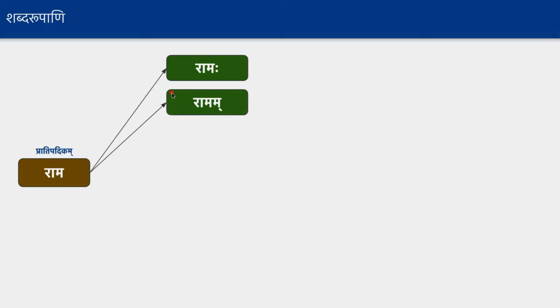Basically, each of the forms which we derive from the Pratipadikam called Rama will have its own meaning. So when you say Ramaha, it's just a subject. You can use this form as a subject in any sentence: Ramaha Gacchati, Ramaha Agacchati, Ramaha Patati. Similarly, the form Ramam can be used in any sentence as an object, like Balakaha Ramam Pashyati, Balakaha Ramam Prachati.